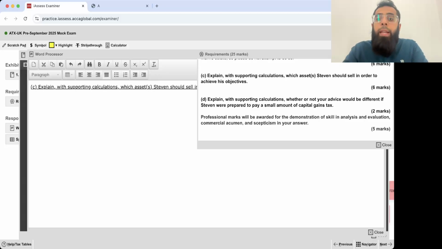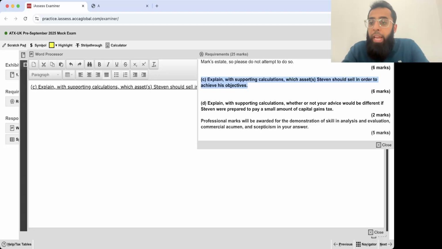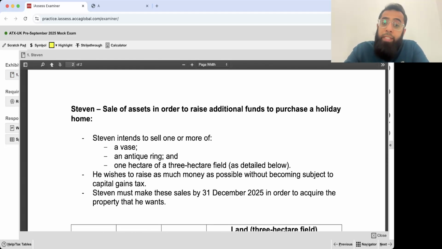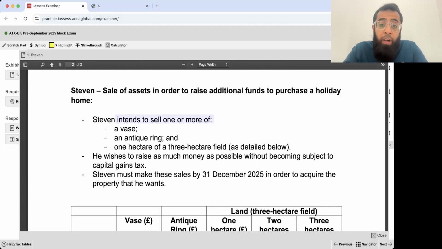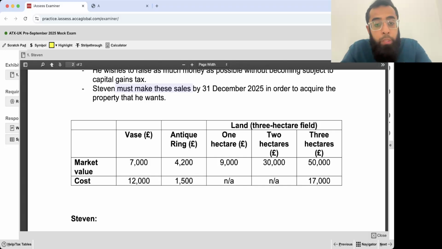Okay, so now we are looking at this part C, in which we have to explain with supporting calculation which assets Stephen should sell in order to achieve his objectives. Now, if you look at the details of Stephen's sale of assets, Stephen intends to sell one or more of a vase, an antique ring, 1 hectare out of a 3 hectare field. He wishes to raise as much money as possible without becoming subject to capital gains tax. Stephen must make these sales by 31st December 2025 in order to acquire the property he wants.